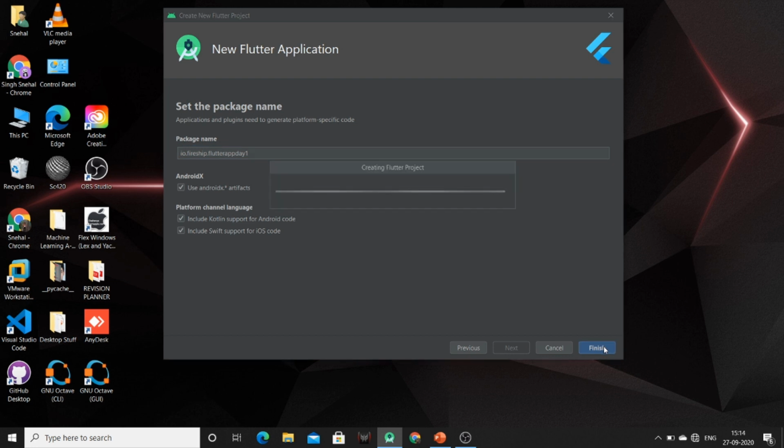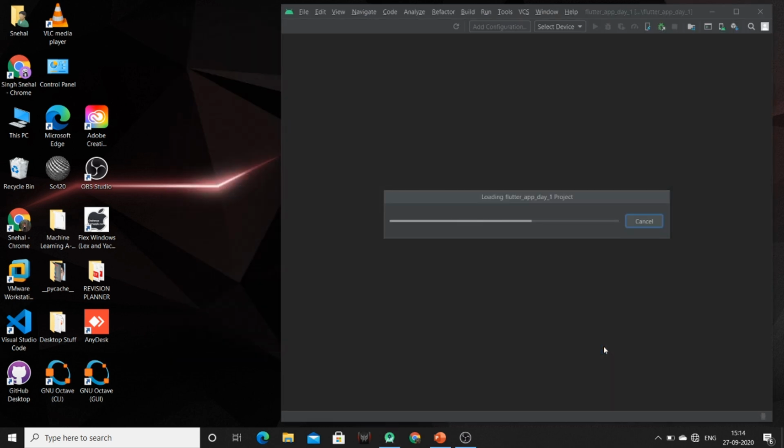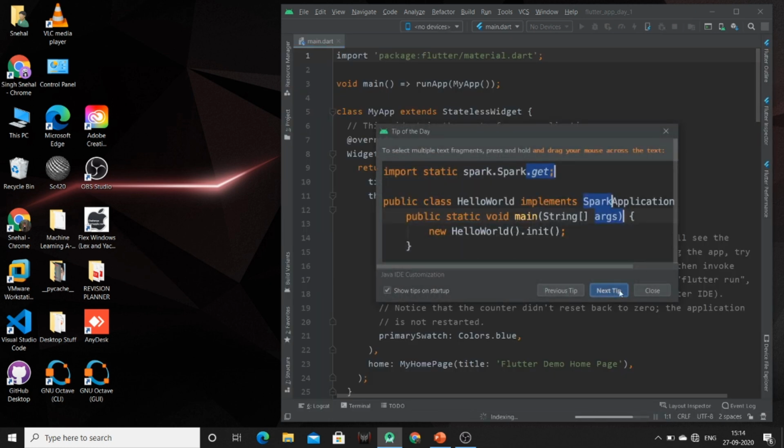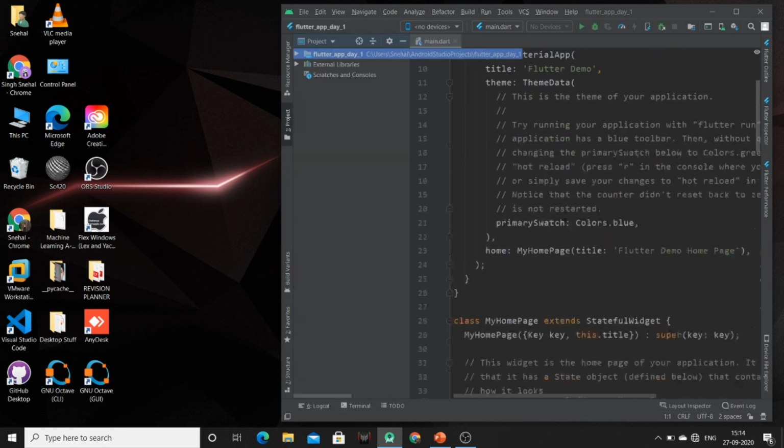This will create a Flutter project inside which a sample app will be provided by Flutter. That app is a kind of counter app, which specifies that whenever you click the button, the counter will be incremented. So this is the sample app provided by Flutter.